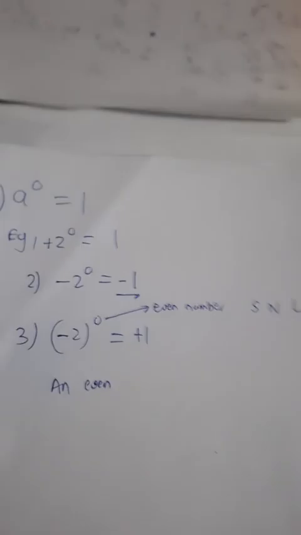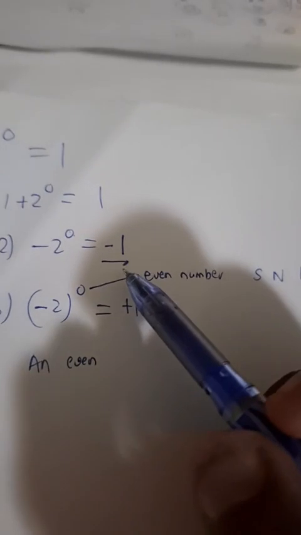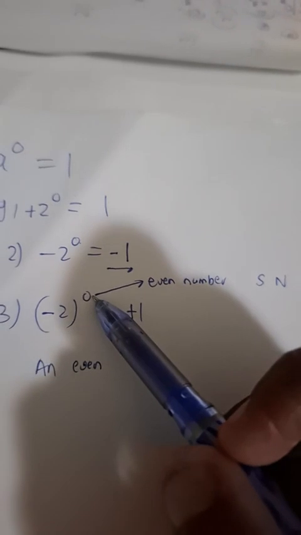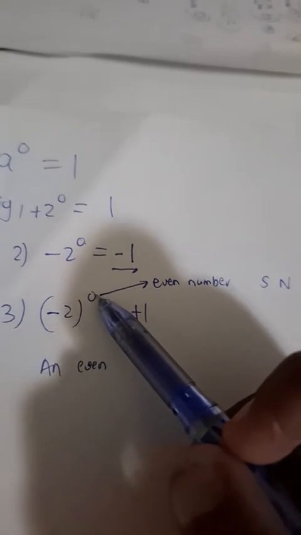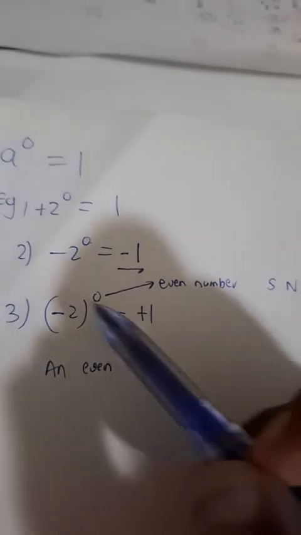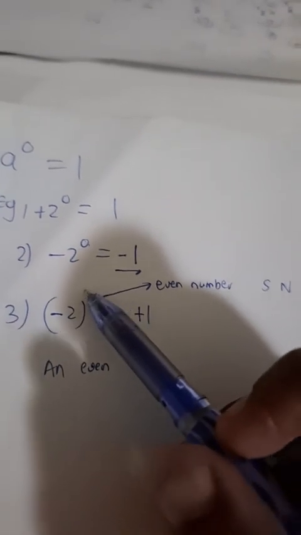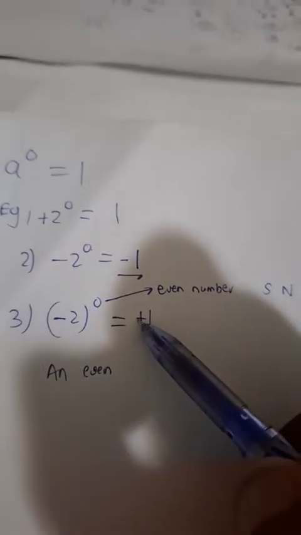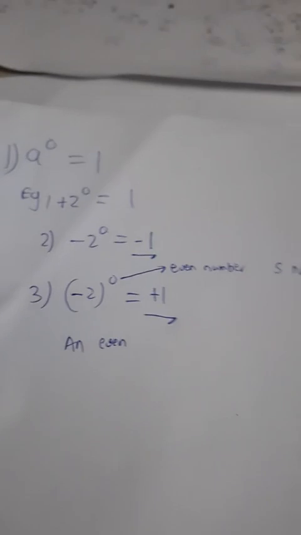Yes, they make them positive. Okay, so this 0 has influence over the negative sign because 0 is watching over everyone. I usually say exponents are like surveillance cameras. They watch over everyone inside the house. So basically the minus sign is affected. It becomes positive. The 2 is raised to the power 0. It becomes 1. So that's why the answer is positive 1.